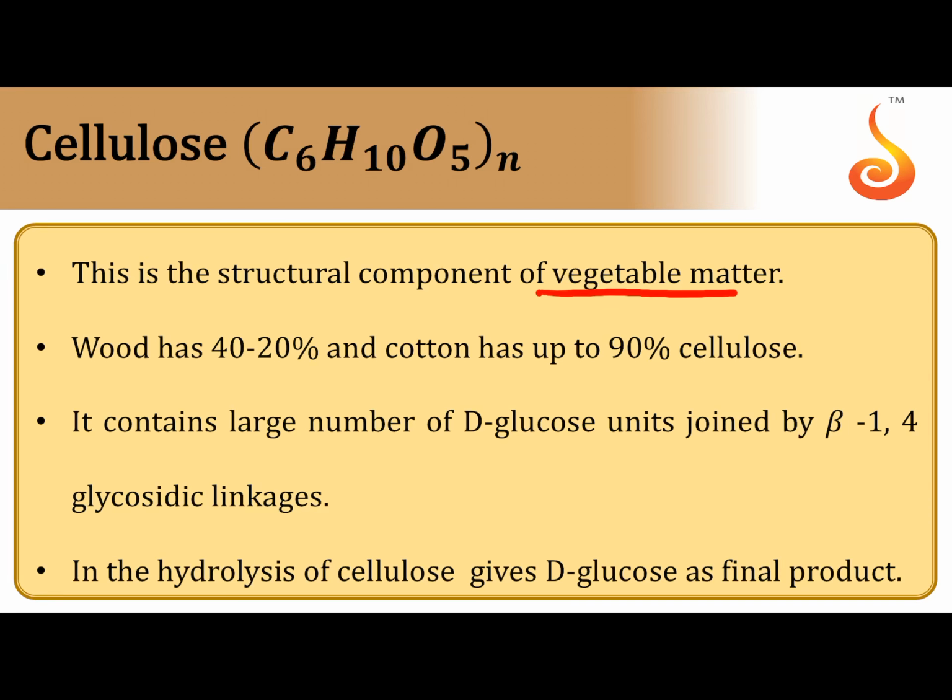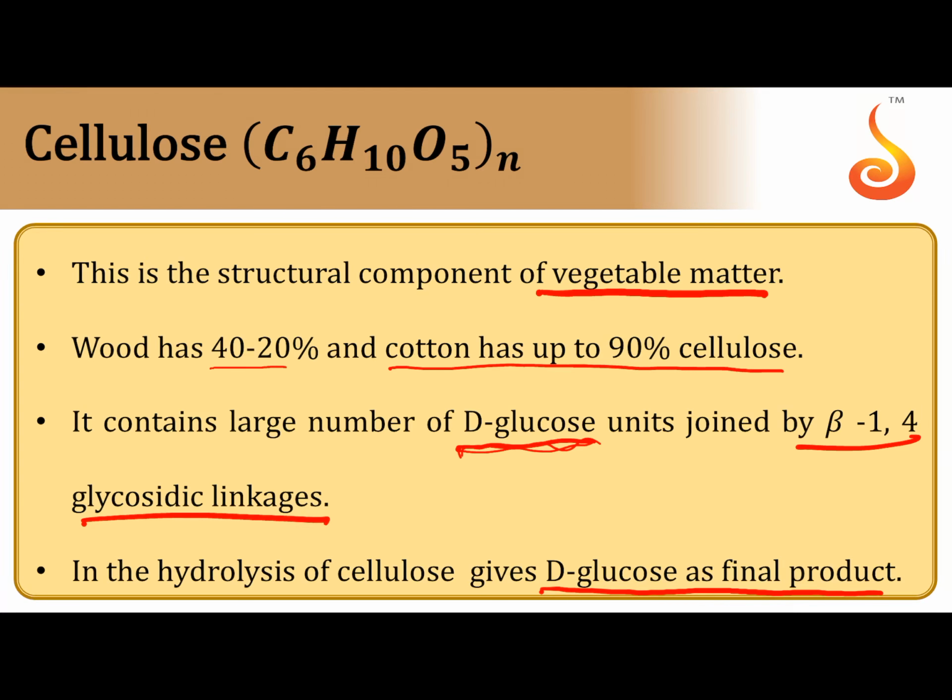Cellulose is a structural component of vegetable matter. Wood has 20 to 40% cellulose, while cotton has 90% cellulose. It contains a large number of beta D-glucose units joined by beta 1,4 glycosidic linkages, whereas starch has alpha D-glucose units. In the hydrolysis of cellulose, it gives beta D-glucose units. Cellulose is digestible only in the stomach of certain animals like cows, but not digestible in human beings.